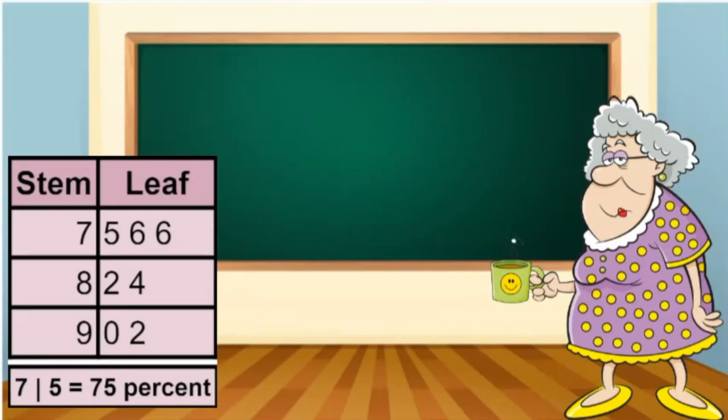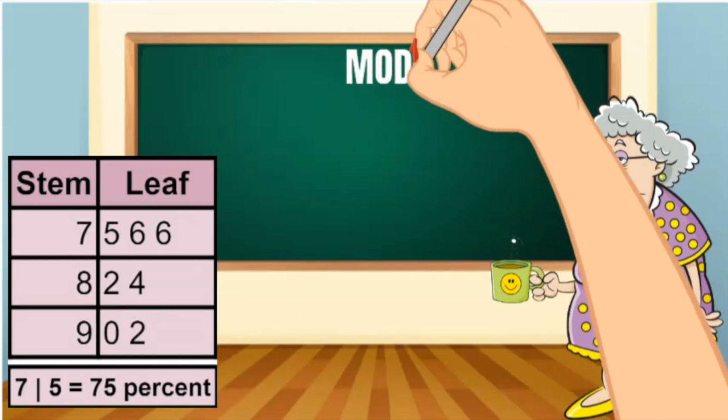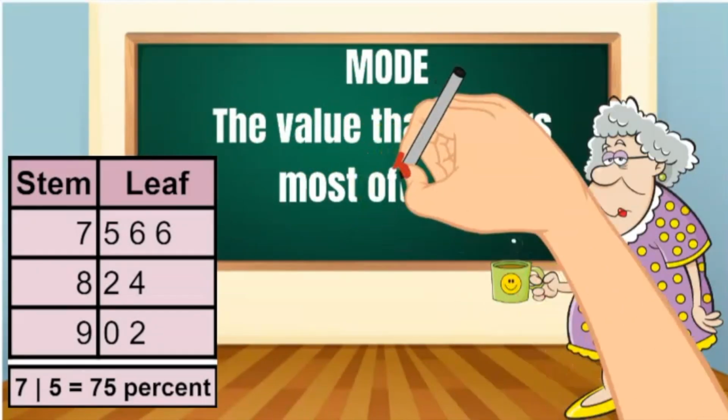Now, we need to hurry it up and find the mode. I'm sure everyone forgot, so I will tell you again. The mode is the value that occurs most often in a set of data.